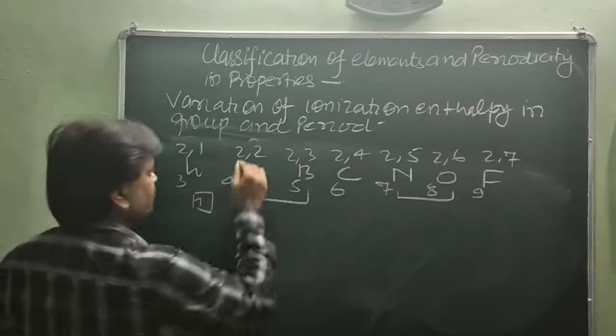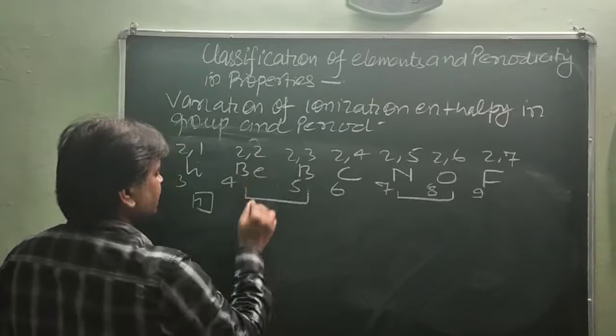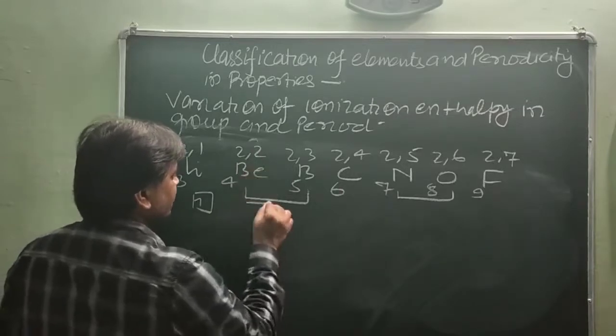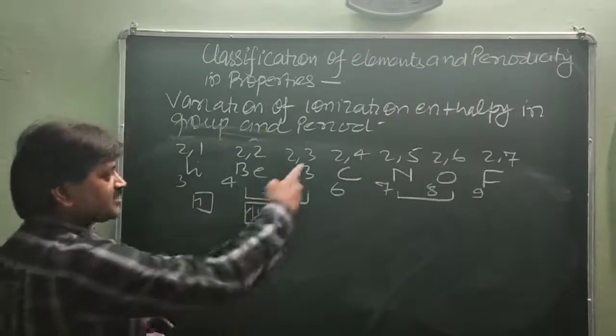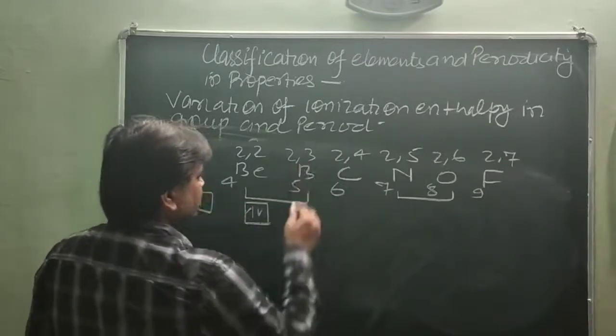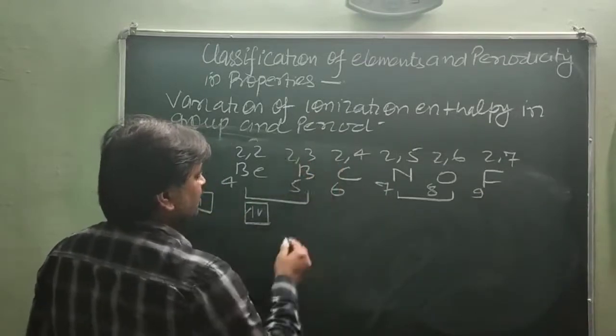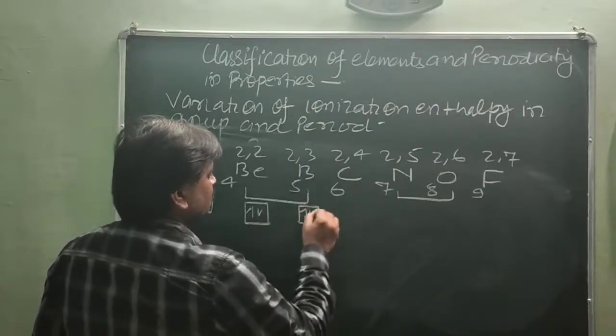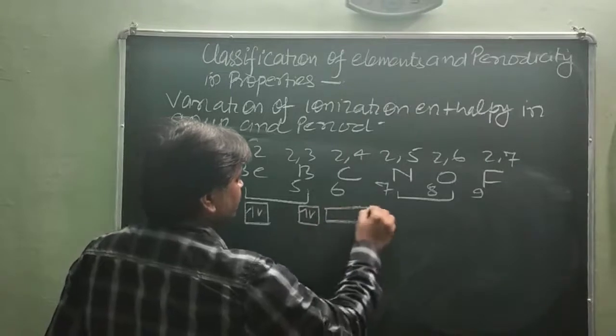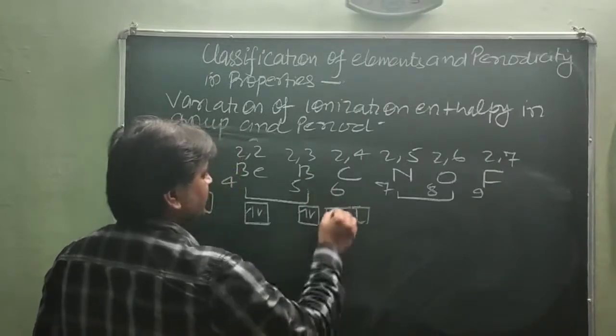In beryllium, 2s2, the last electron enters the s shell, having 2 electrons. However, in boron, the last electron enters 1s2, 2s2, 2p1. It is written as 2s2, 2p1, p having 3 orbitals, and the last electron occupying one of them.